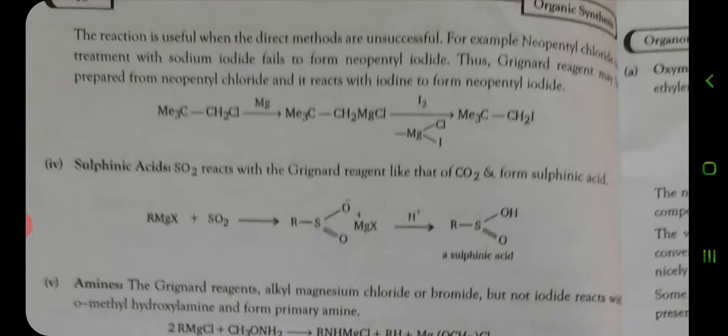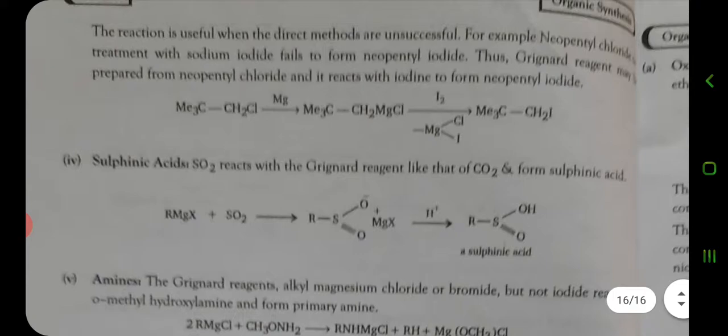For example, neopentyl chloride. When neopentyl chloride is treated with sodium iodide, it fails to form the neopentyl iodide. Thus, the Grignard reagent is used in that way, and it may be prepared from the neopentyl chloride, and it reacts with iodine to form neopentyl iodide.